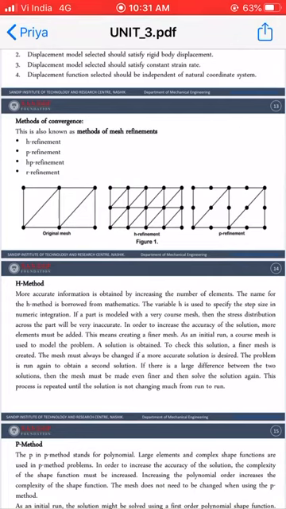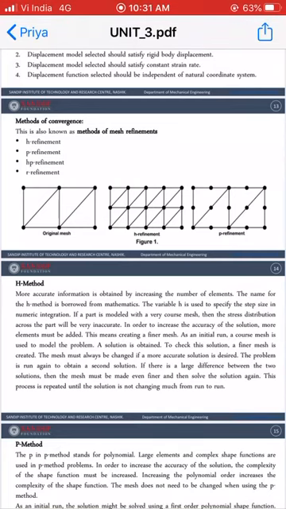So the H method is nothing but increasing the number of elements, and you will get a solution more converged towards your exact solution.